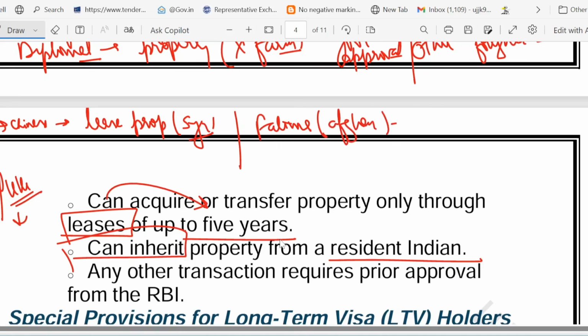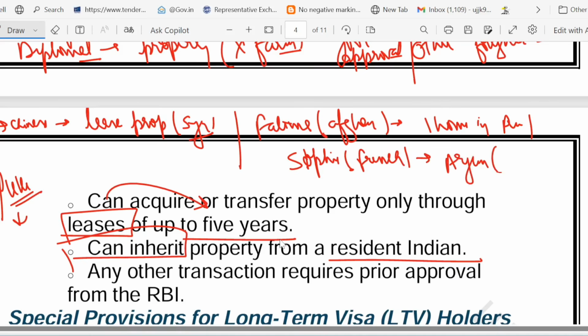I told you she belongs to a minority community, so she can buy one home in Pune. And take the case of Sophie. Sophie is a French citizen married to Arjun, who is an OCI. So jointly, they can buy a Goa villa. I hope these three situations are much clearer.